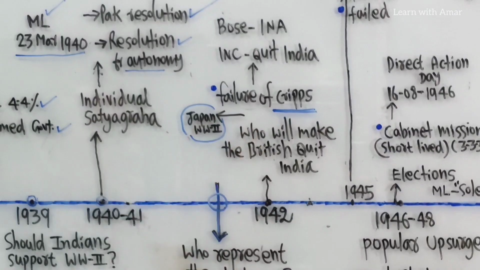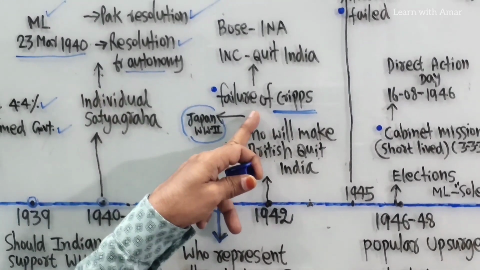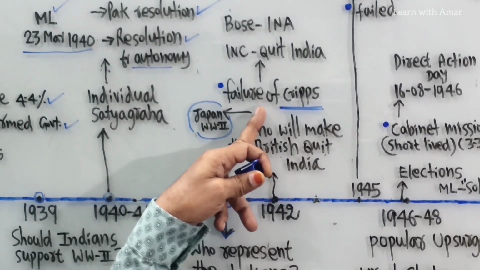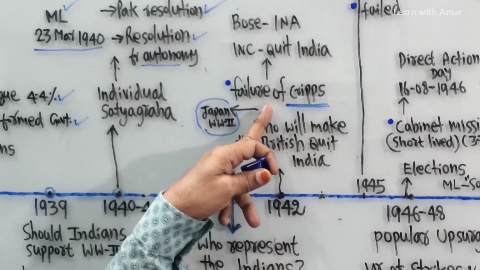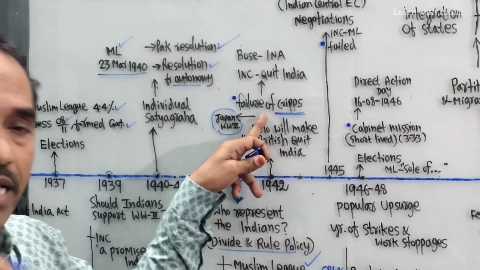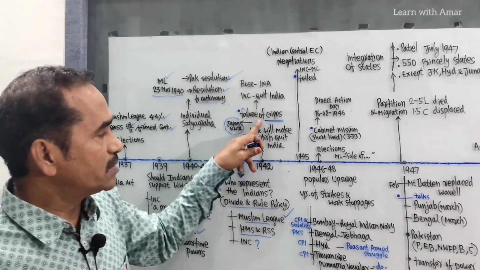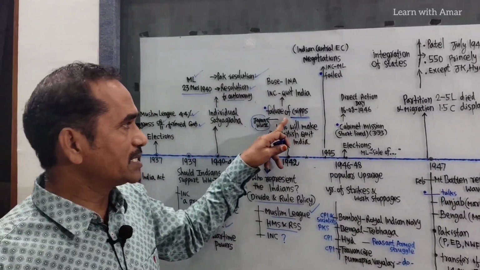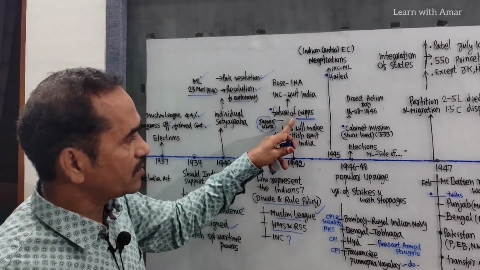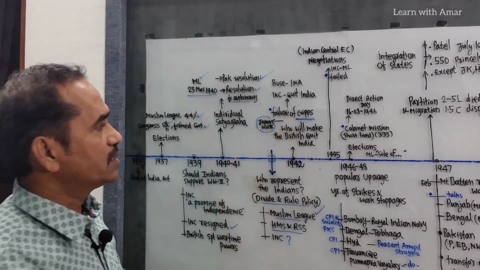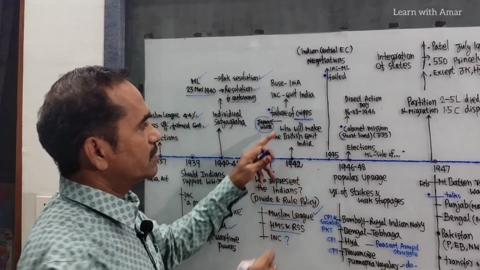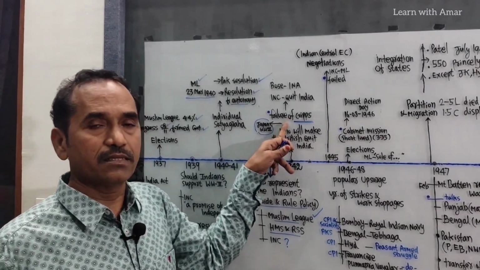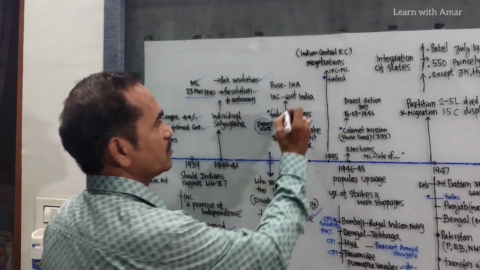Mahatma Gandhi here demanded that the Viceroy should appoint one Indian in his ministry, in his executive council. So he demanded to appoint an Indian. But Cripps, the British, rejected the demand. So to protest after the failure of the Cripps mission, Mahatma Gandhi launched his third major movement, that is the Quit India movement.